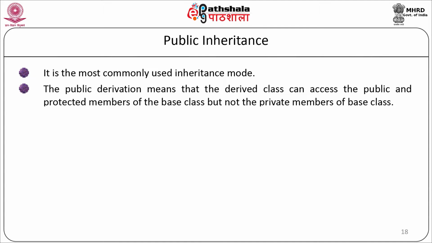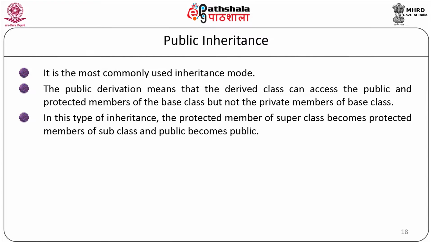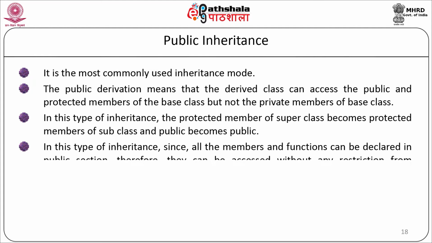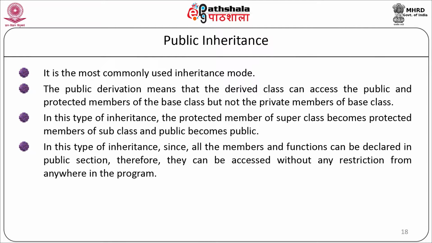In public derivation, the derived class can access the public and protected members of the base class but not the private members of the base class. In this type of inheritance, the protected member of the superclass becomes a protected member of the subclass and public members become public. Since all the members and functions can be declared in the public section, they can be accessed without any restriction from anywhere in the program.